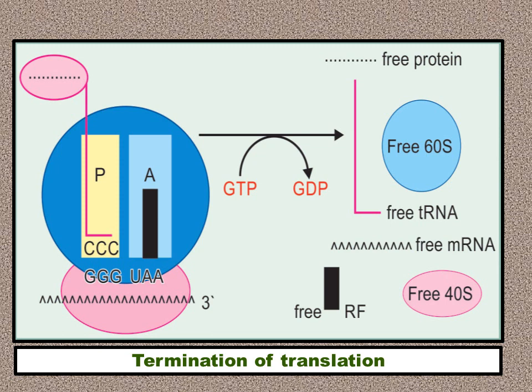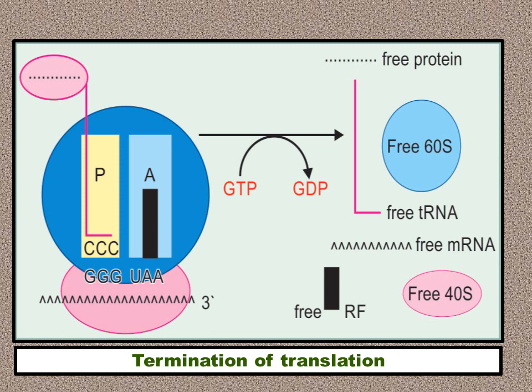Now the next codon, which happens to be for termination, can be UAA or UAG or UGA, Ochre, Amber or Opal. As soon as this codon comes into picture on the mRNA of the ribosomal unit, termination is initiated.